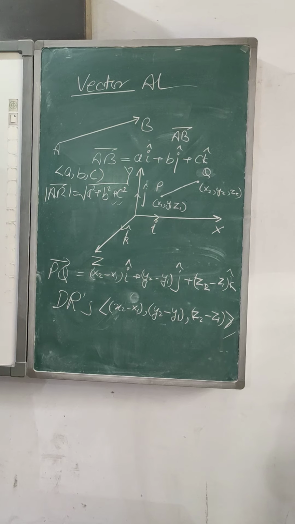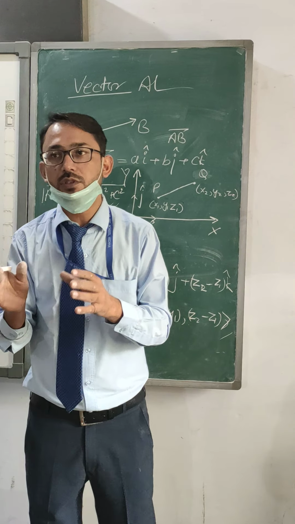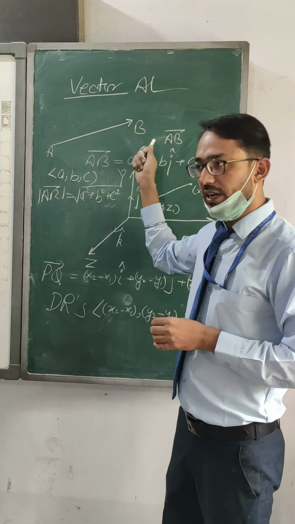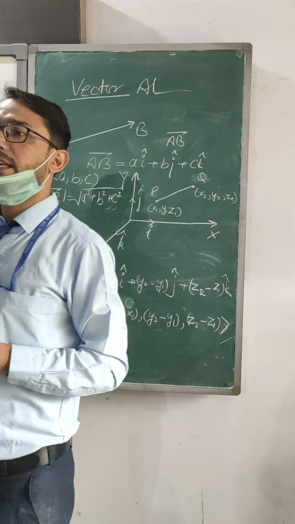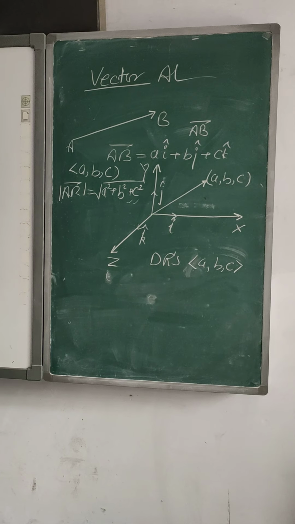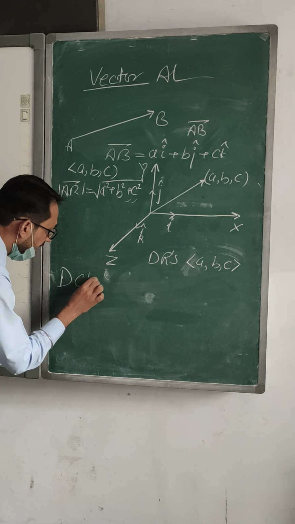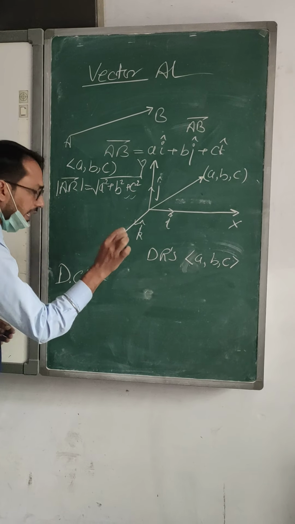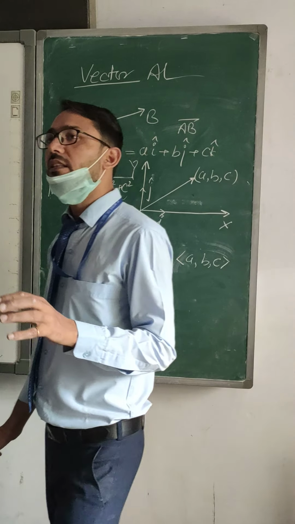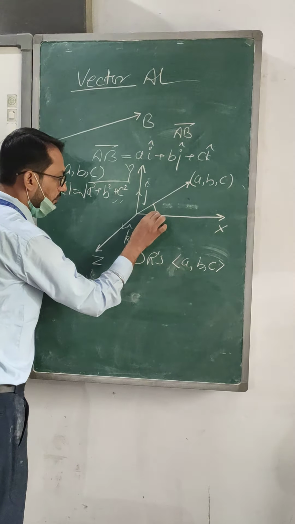Now we will be thinking about the DRs and DCs, a new thing which I am going to introduce, that will be taken from the vector AB. From this vector we will be taking the direction cosines. Yes, now we are going to understand the topic direction cosines, DCs. Direction cosines means the angle with the x-axis.